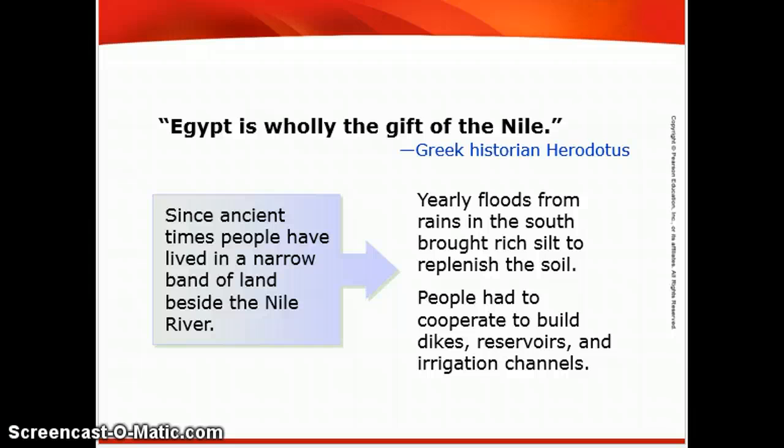So the Egyptian people are going to consider themselves the chosen people, very special to the gods. Unlike the Sumerians, who thought that they were just slaves to the gods because the Tigris and Euphrates was so unpredictable. The Nile will be very predictable. The Egyptian people had to cooperate to build dikes, reservoirs, and irrigation channels. From this, we see an organized government. We see public works.